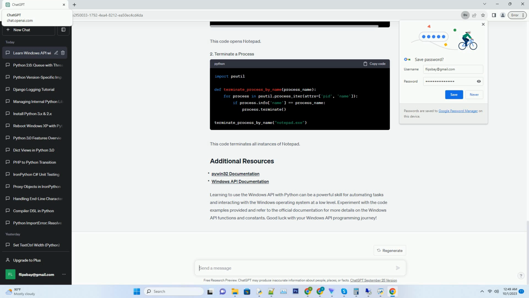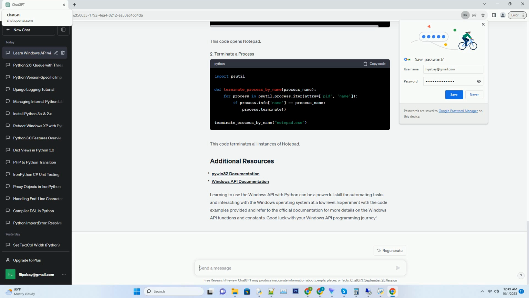You can simulate mouse and keyboard input using the Windows API. Replace X, Y with the desired mouse cursor coordinates. Replace A with the desired key. You can interact with processes and applications using the Windows API. This code opens Notepad. This code terminates all instances of Notepad.